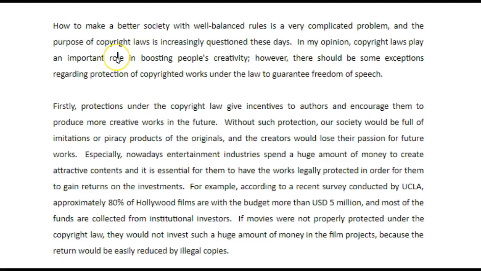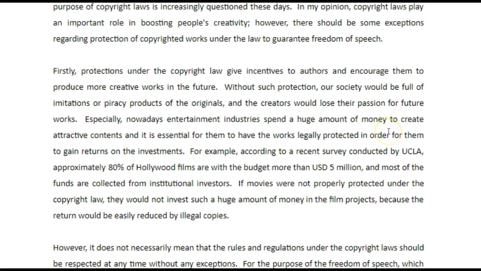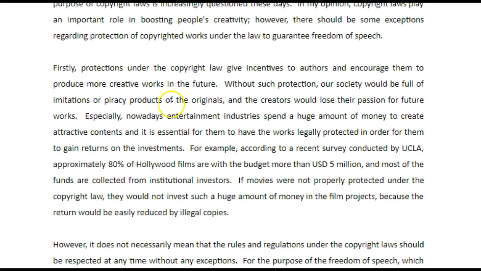Okay, so you do agree that it boosts people's creativity. I would make it more clear whether you think that copyright law boosts or limits, makes society better or worse.